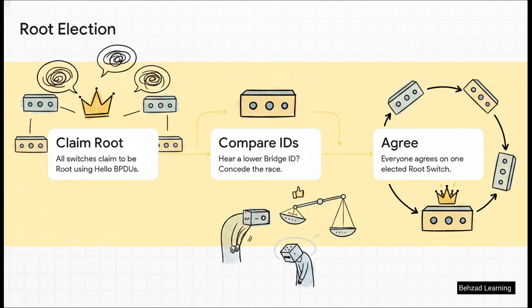Step 1. Every switch powers on and stubbornly claims to be the supreme leader, the root switch. They announce this by sending out messages called Hello BPDUs. Step 2. They start comparing their bridge IDs. If a switch hears a lower, or technically speaking, a better bridge ID than its own, it immediately concedes and drops out of the race. Finally, in step 3, everyone mathematically agrees on one single elected root switch.